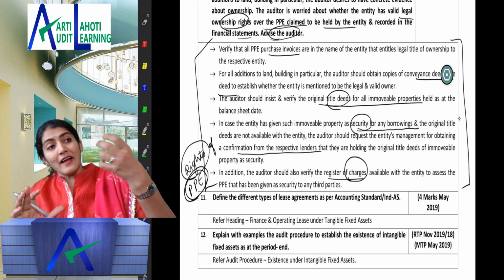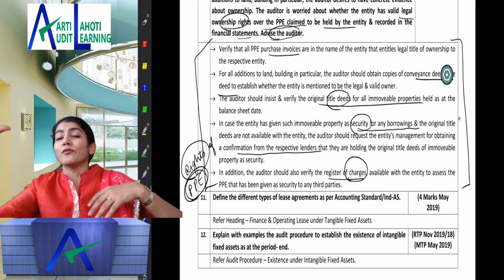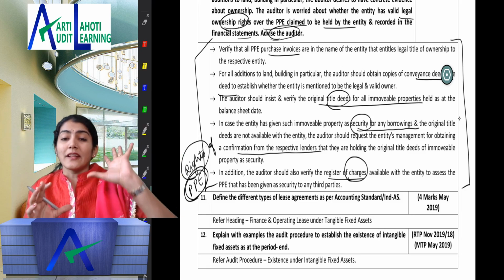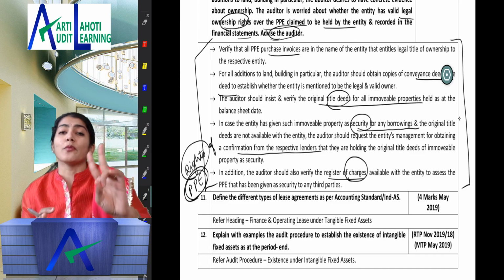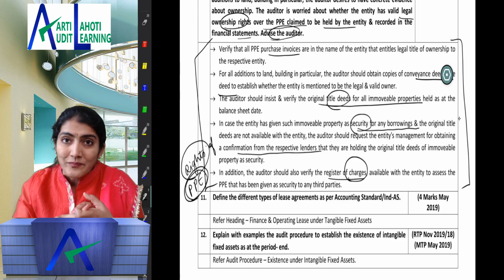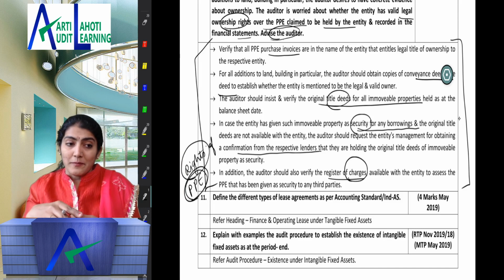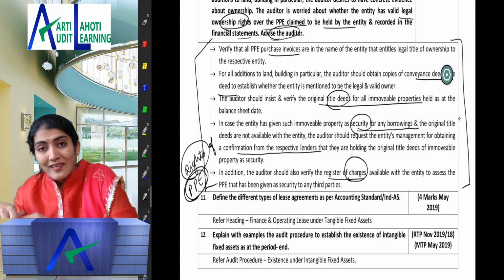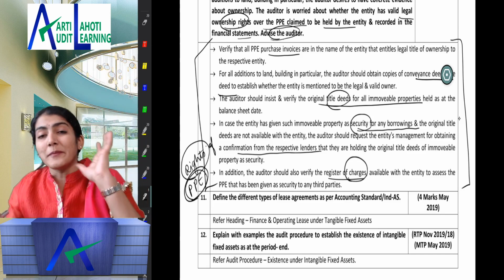Doing the entire chapter in one go, that you can do for government audit, you can do for the cooperative society audit, you can study one standard on auditing in one go, but not for this chapter. In this chapter, take one question or two questions. And if you pick up two questions in one go, they have to be related. Like, if I'm studying trade receivable, I should also look into trade payable. If I'm looking into provision, at the same time I study contingent liability. If I'm studying tangible fixed assets, at the same time study depreciation.